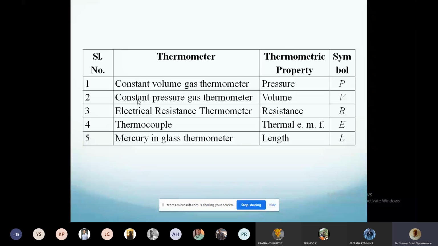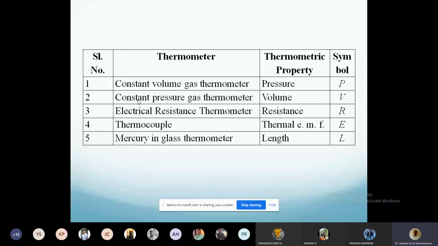Mercury glass thermometer, which we already discussed extensively. Here the length or height of the mercury is the thermometric property. So like this, there are 5 different types of thermometers that are used. This is not the end. There are many other types of thermometers also available. These are very commonly used types of thermometers.